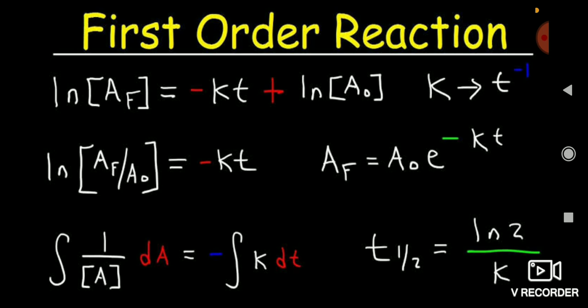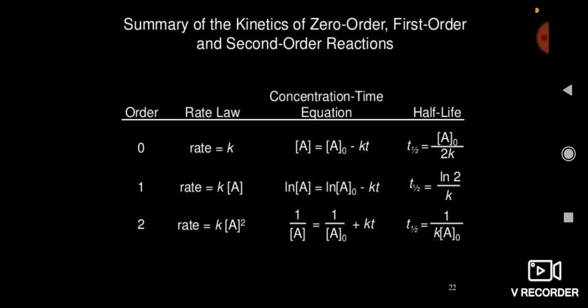Friends, here how has ln 2 come? t half is the half-life period of the substance. Half-life period is simply how much time the reaction has taken to reduce the substance to its half, or increase it to its half.